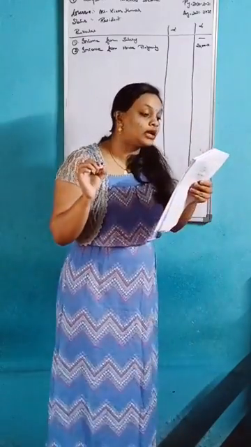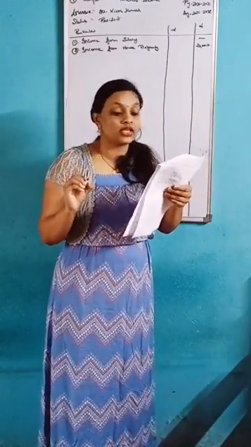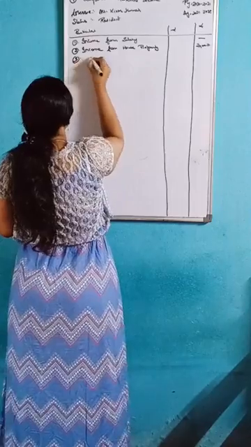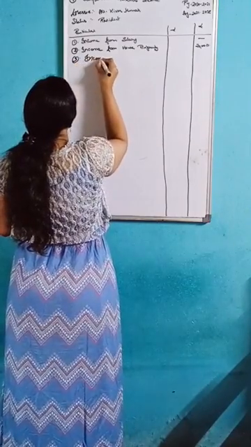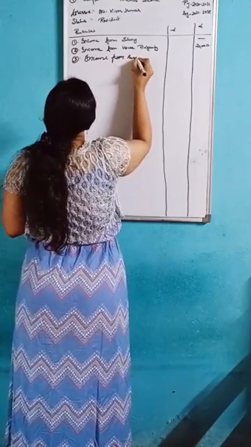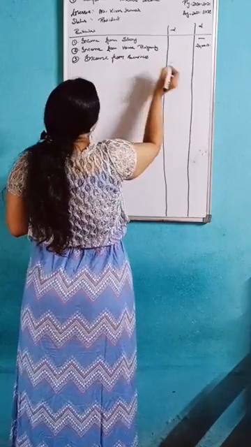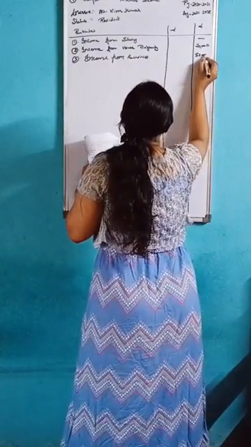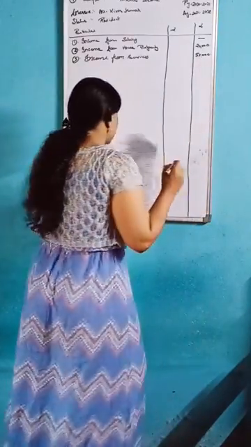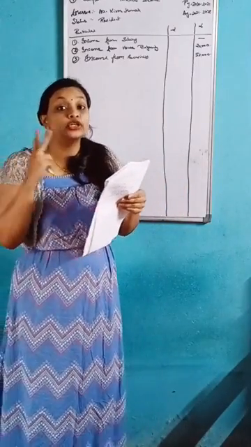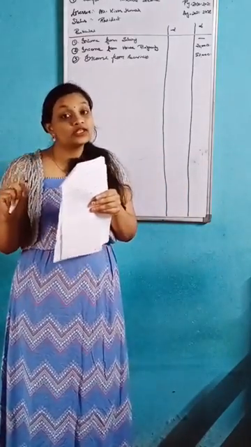Next, income from business, they have given 53,000. So here income from business, 53,000. Next one is income from capital gain. They have mentioned two, short term as well as long term.